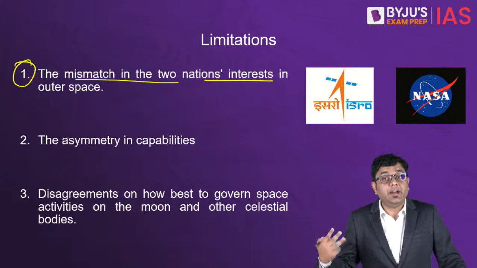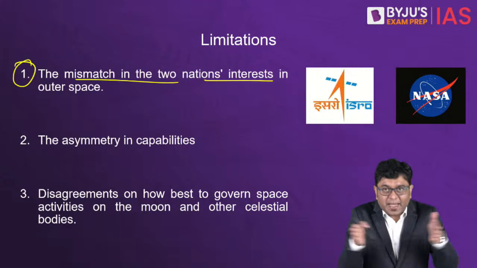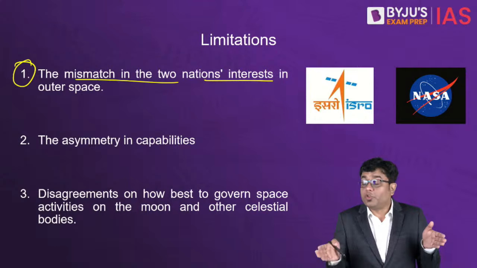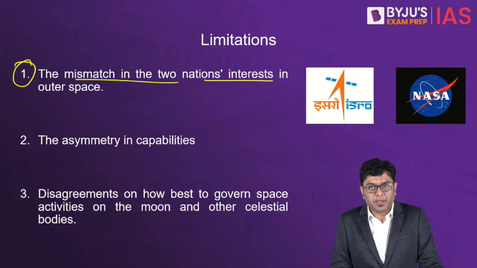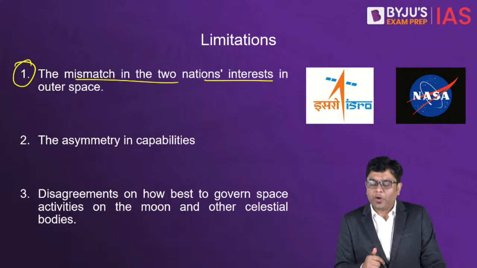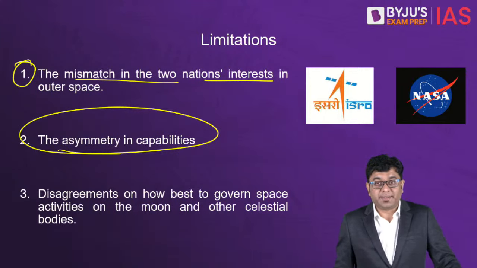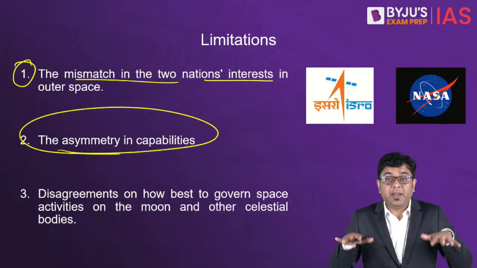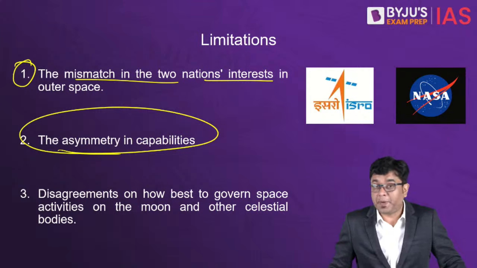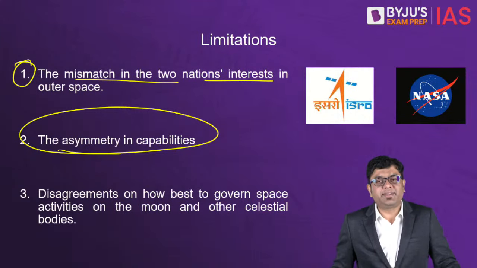gravitational waves, and so on. So the interests are very varied. So that makes cooperation a bit difficult. Also, to add on to that, we have a significant asymmetry in capabilities. That is, the capabilities of India and the United States when it comes to space launches, they are nowhere similar.